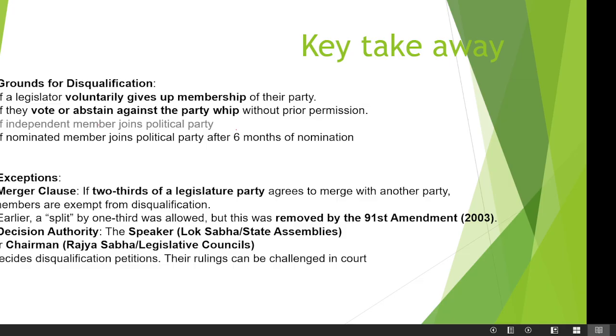Then decision authority: the Speaker in case of Lok Sabha and State Legislative Assembly, and the Chairman in case of Rajya Sabha. And here one point is missing: if the Speaker gives up the political party after he became the Speaker, then also the defection law will not apply.